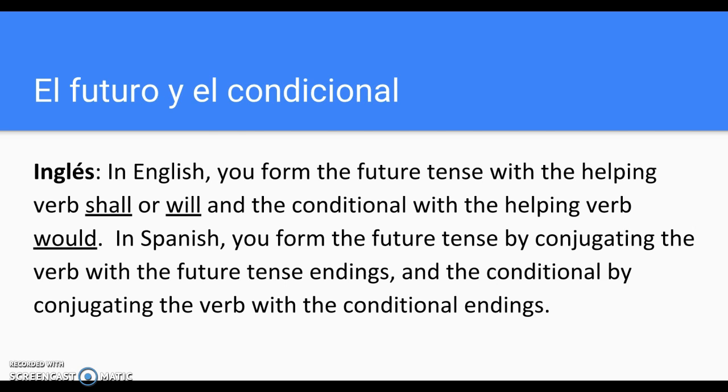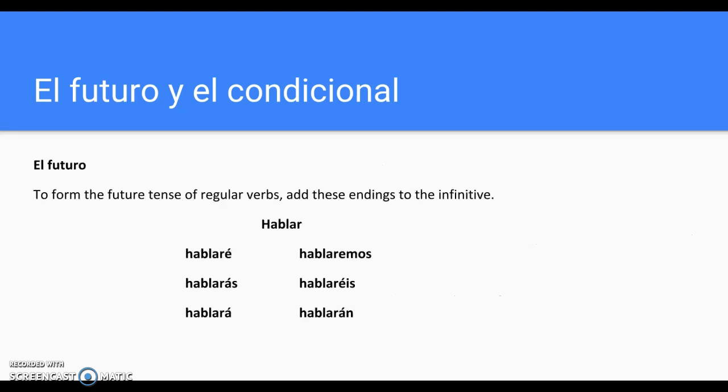Inglés. In English, you form the future tense with the helping verb shall or will, and the conditional with the helping verb would. In Spanish, you form the future tense by conjugating the verb with the future tense endings, and the conditional by conjugating the verb with the conditional endings. El futuro. To form the future tense of regular verbs, add these endings to the infinitive. Hablar. Hablaré, hablarás, hablará, hablaremos, hablaráis, hablarán.